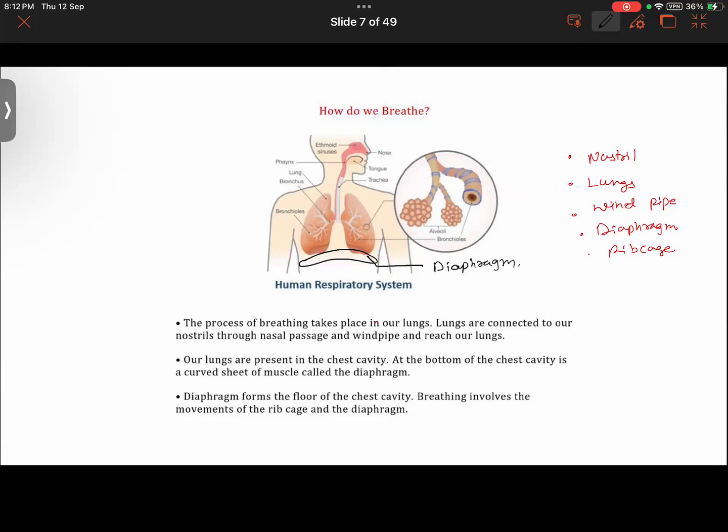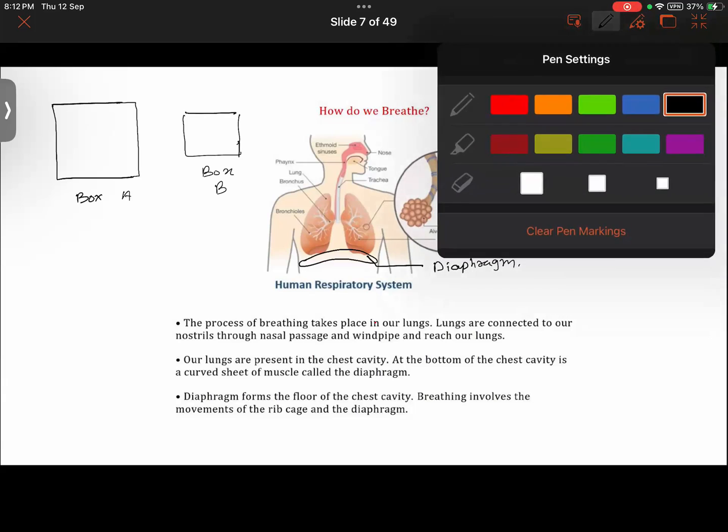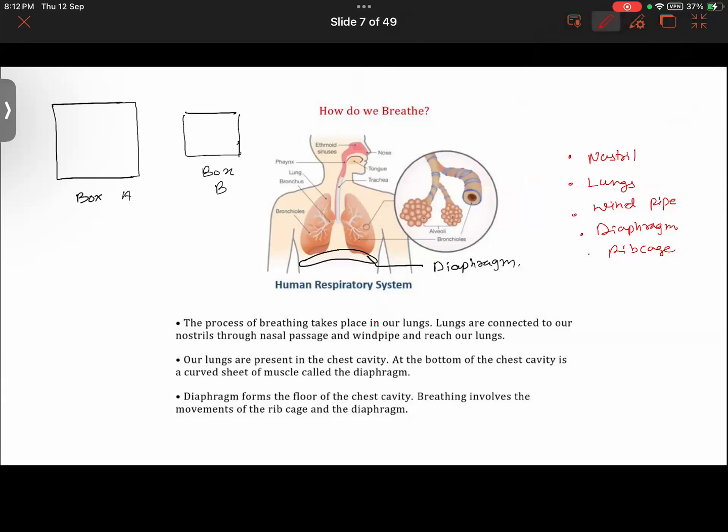Let us take two boxes of different size, box A and box B. It is quite visible that their size is different.